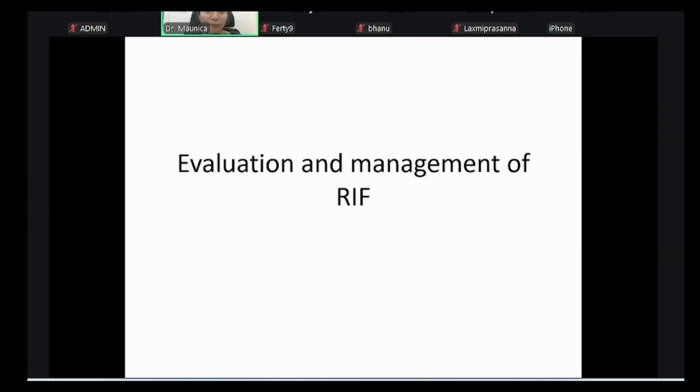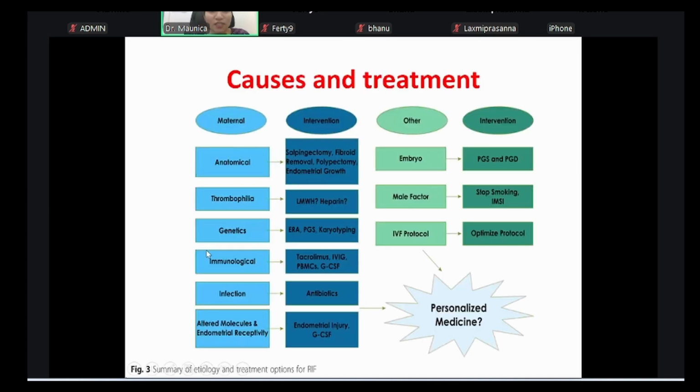Now, into the depth of evaluation and management. We have only talked about very superficial causes like age, BMI, and smoking. Now, we'll talk about the more evidence-based ones. First, we have maternal causes, then we have other causes. In the maternal causes, first is anatomical, that is, from the uterus end, what all can be done.